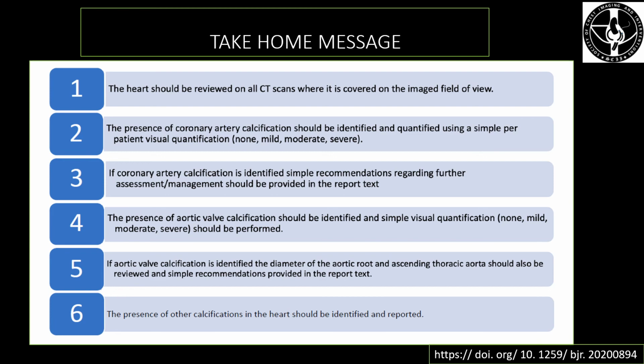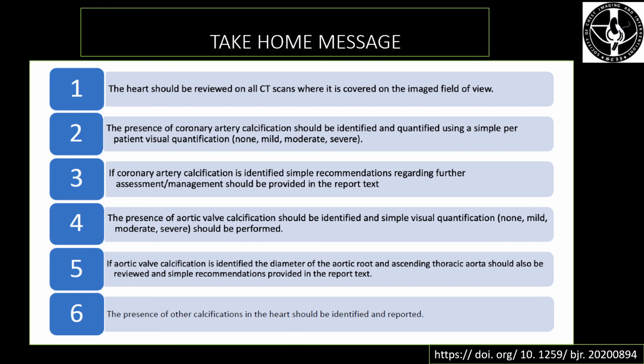And also the presence of other calcifications, like in the mitral valve, myocardium and pericardium, should be identified and reported. However, no guidelines regarding further management are issued, and these will depend on the clinical context and the indication for imaging.